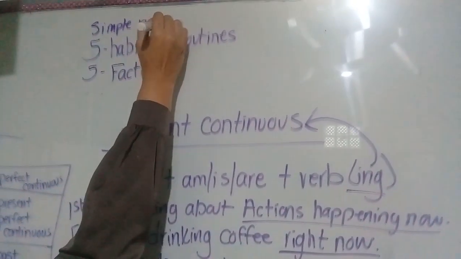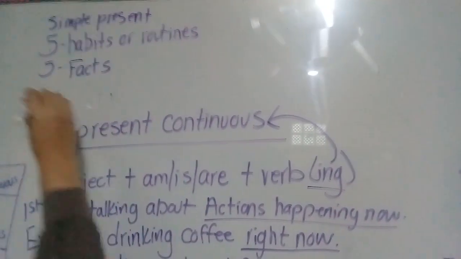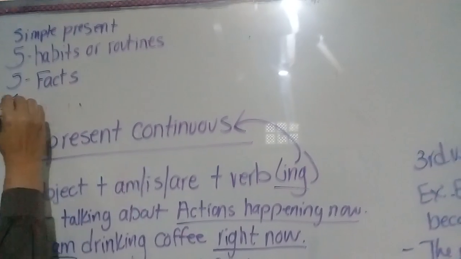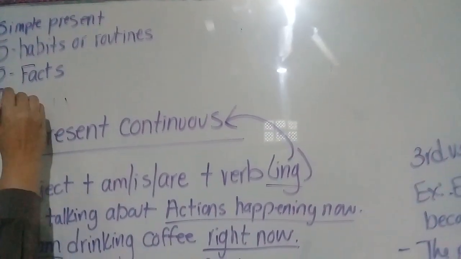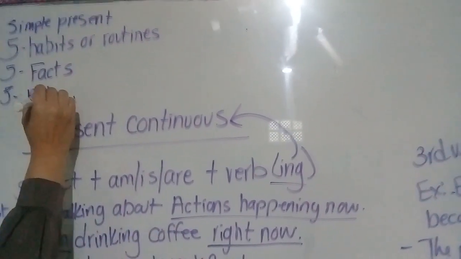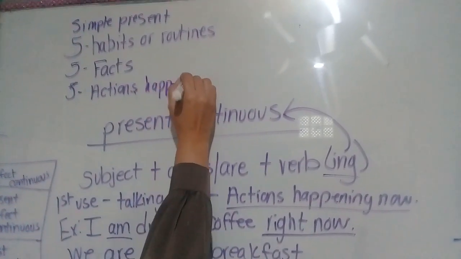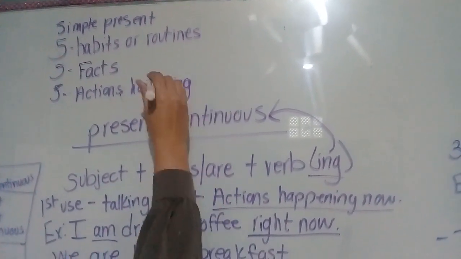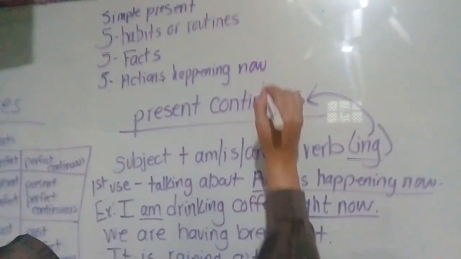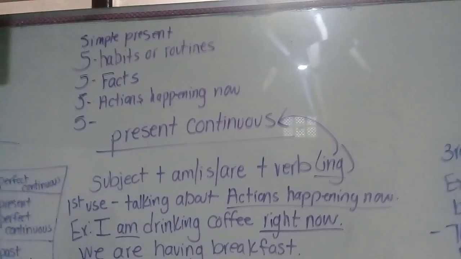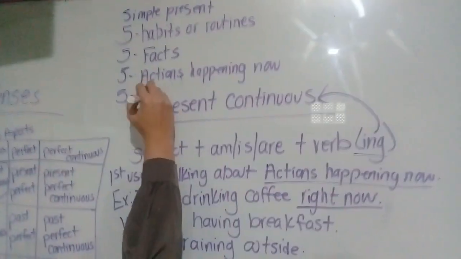Present continuous. And you make 5 more for actions happening now. 5 for temporary activities.